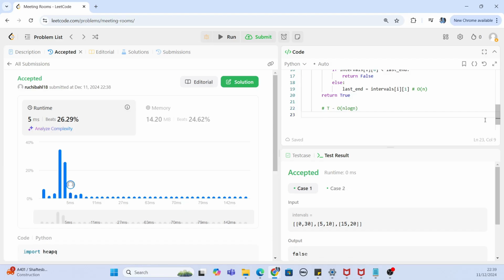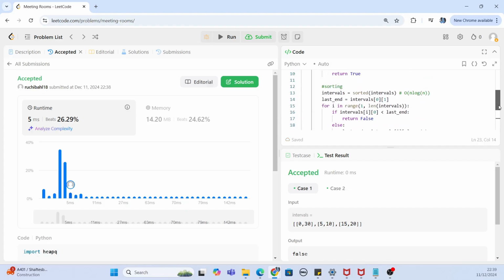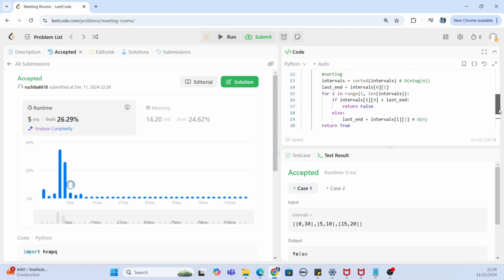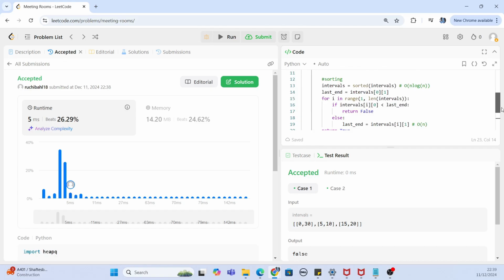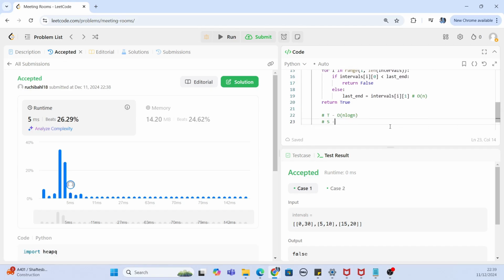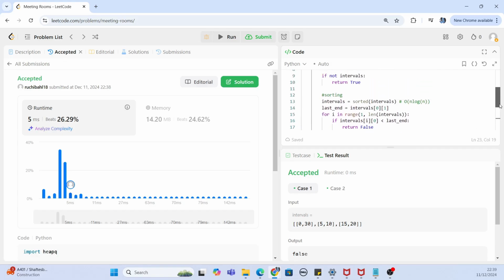Okay. Now comes the space complexity. So space complexity here, guys, shouldn't be anything, because what we are doing is iterating over the intervals. We are actually not storing the intervals and we are not using any extra memory space. So the memory complexity is going to be order of 1. Okay. So that was the time complexity, guys, and that was the solution.